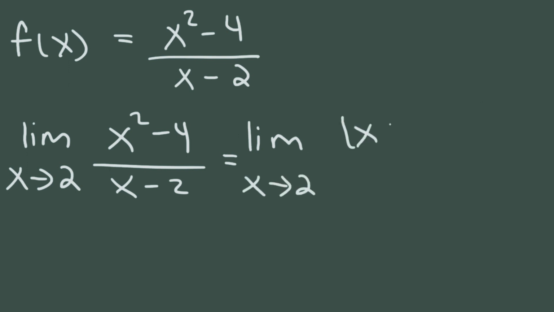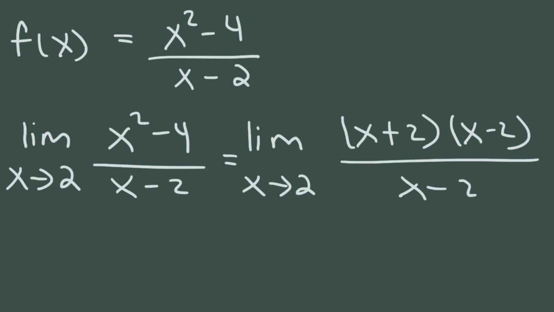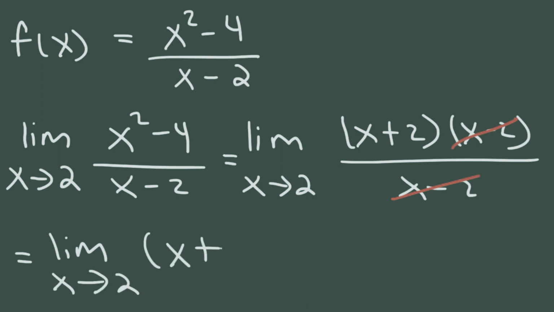When you factor it using the difference of squares method, it's x plus 2 times x minus 2. And so we could cancel this factor. We're left with the limit as x approaches 2 of x plus 2. Now we can use direct substitution. We replace x with 2. So this becomes 2 plus 2, and this gives us the limit, which is 4.